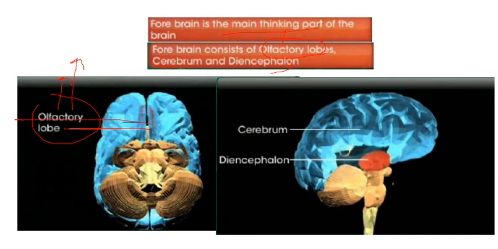And the second part of the forebrain is the cerebrum. Cerebrum is the major part of the forebrain. It almost forms 4/5 part of the brain. It has various parts, or we can say lobes. And third one is the diencephalon.